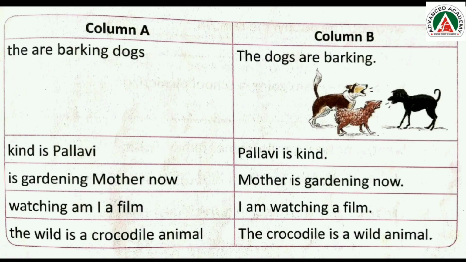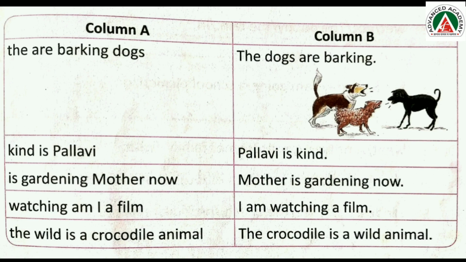Okay. Now, study the two columns, column A and column B. In column A, we can see the are barking dogs. And in column B, the dogs are barking. Column A, kind is Pallavi. Column B, Pallavi is kind.